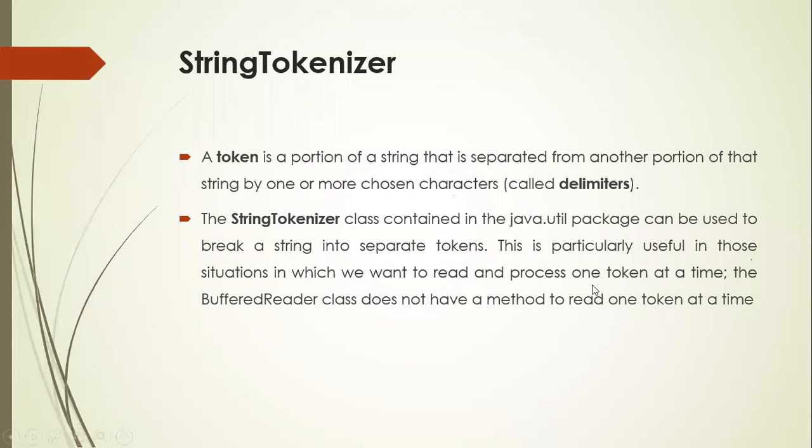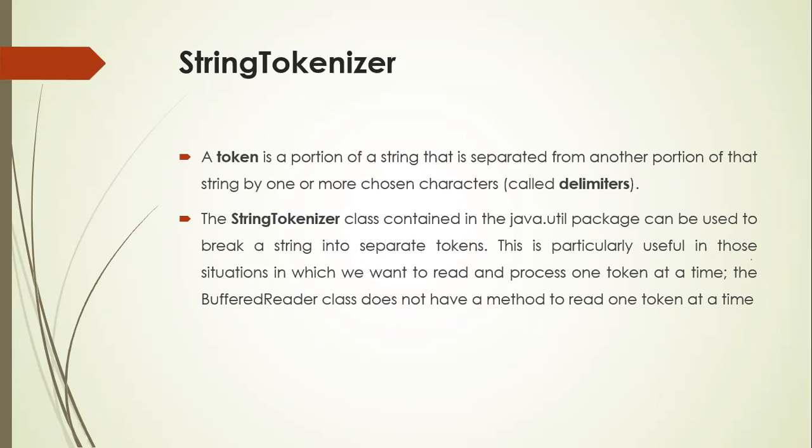So you can see StringTokenizer. This is another very important topic in terms of interviews. A string tokenizer is something like a portion of a string that is separated from another portion of that particular string. You can see, String s1 is equal to "This is a first class", within double quotes.